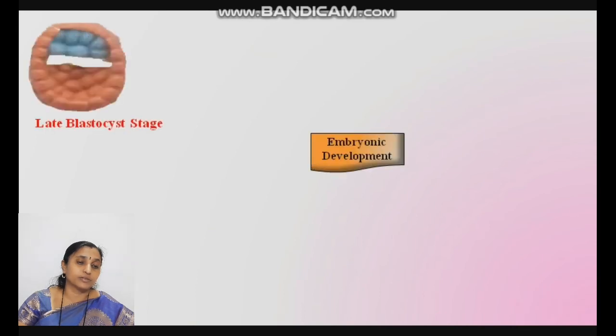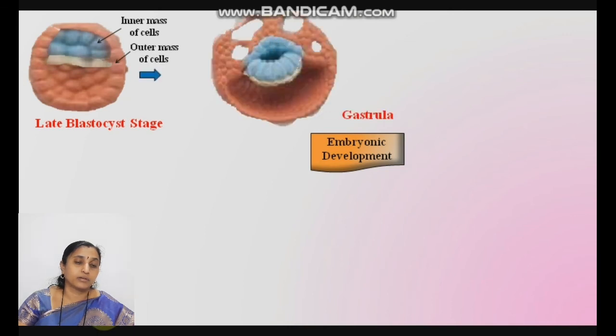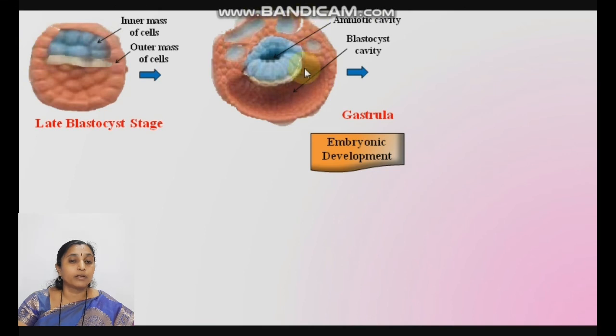Late blastocyst stage. See here what happens. The free end of the inner mass of cells forms the endoderm layer enclosing the yolk sac, then blastocyst cavity, and the remaining inner mass of cells form the ectoderm layer. Some ectoderm cells divide, redivide, and form the amniogenic cells. They enclose this cavity, amniotic cavity. This amniotic cavity contains amniotic fluid.